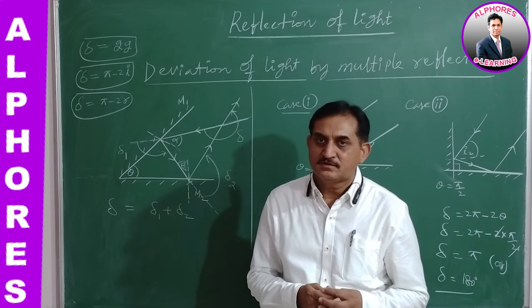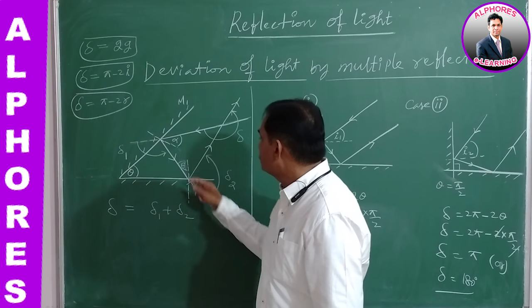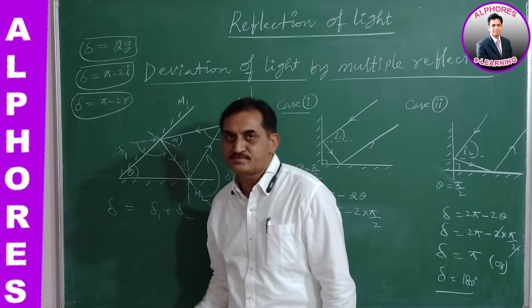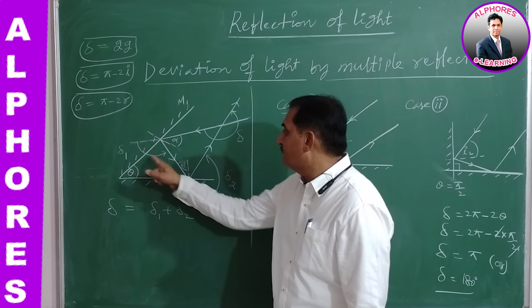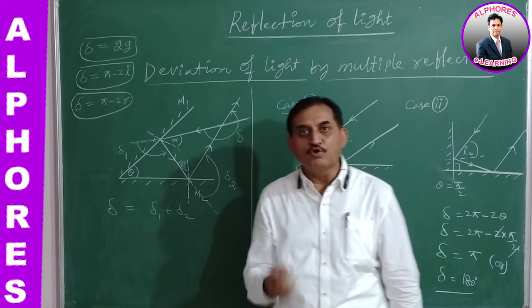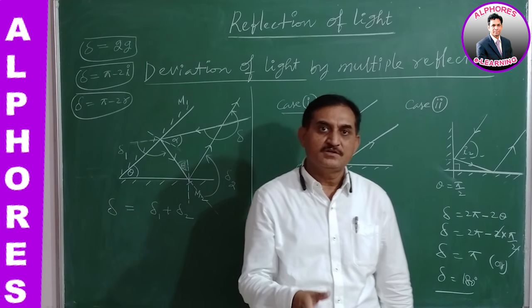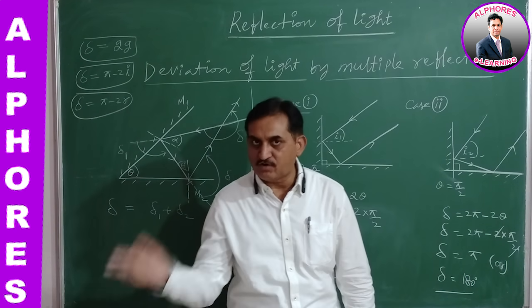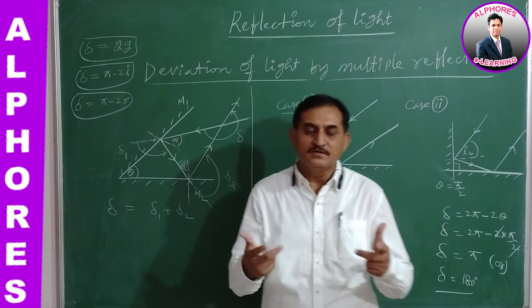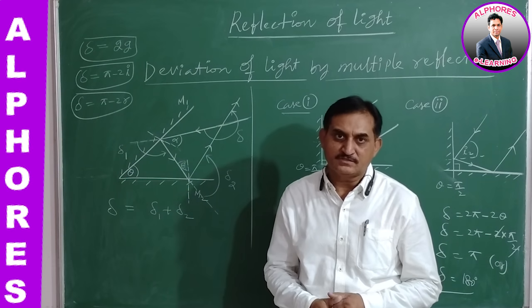The reason is, when the deviations are in the same sense, both anti-clockwise or both clockwise, these two deviations will add up, giving the total deviation suffered by the light.